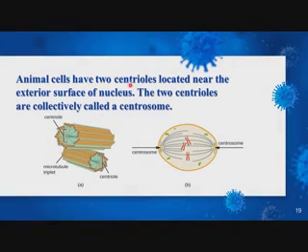Now an animal cell has two centrioles located near the exterior surface of the nucleus. Look at this. These are the centrioles. These are the two centrioles near the exterior surface of the nucleus, and the two centrioles are collectively called a centrosome. Collectively, these are called a centrosome.